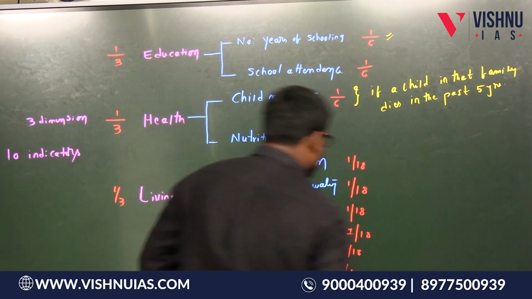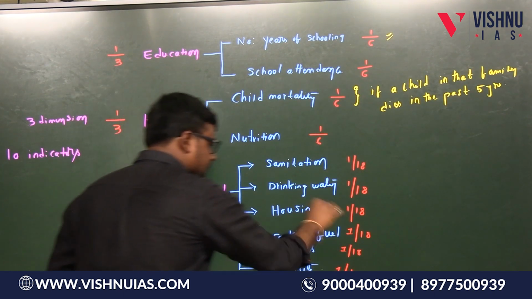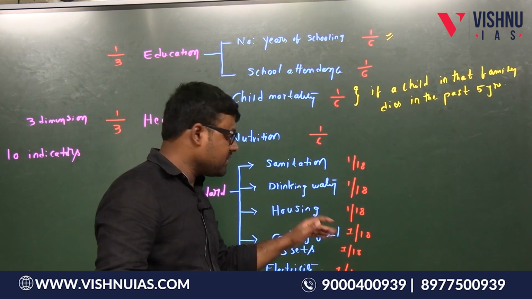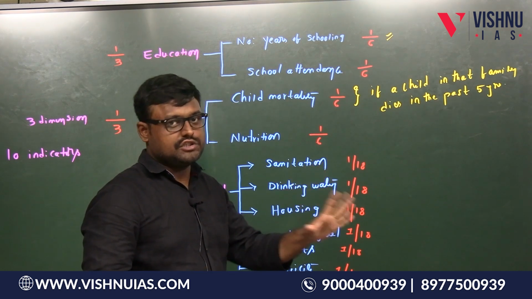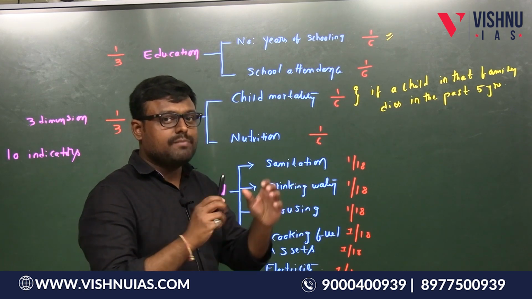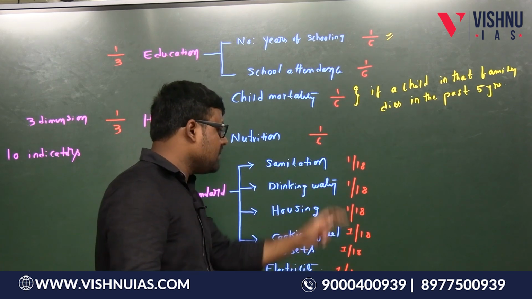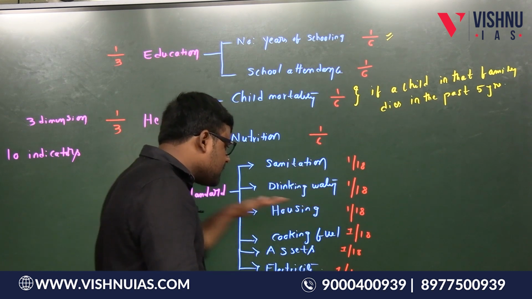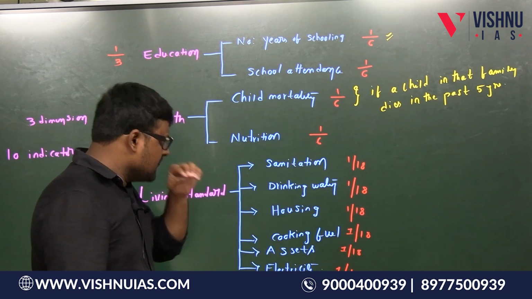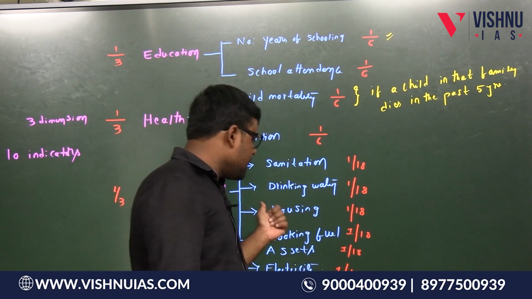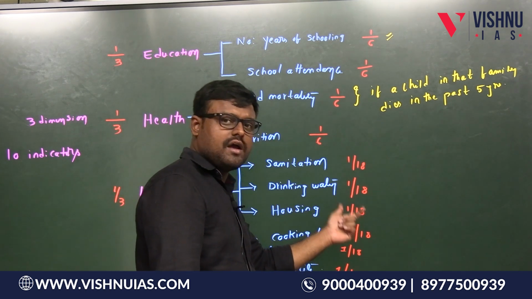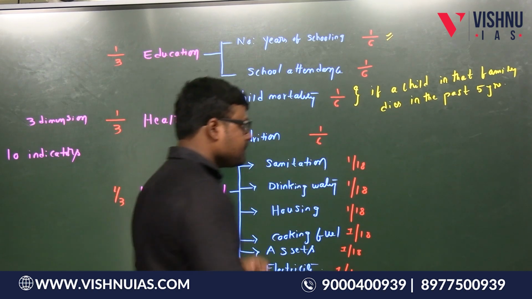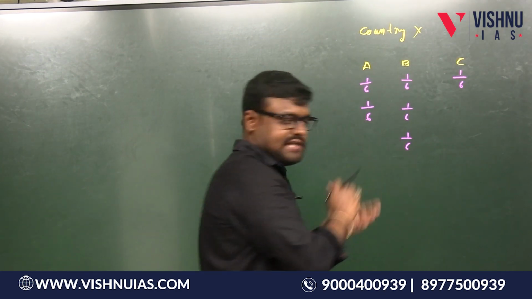Suppose A is deprived under housing. Housing means, if that particular house's housing material is insufficient or made up of natural materials, then we will put 1 by 18. Then that particular family is deprived under this housing indicator. So similarly, if A is deprived under housing, he scored plus 1 by 18. Okay. Fine. So like this I am taking here.